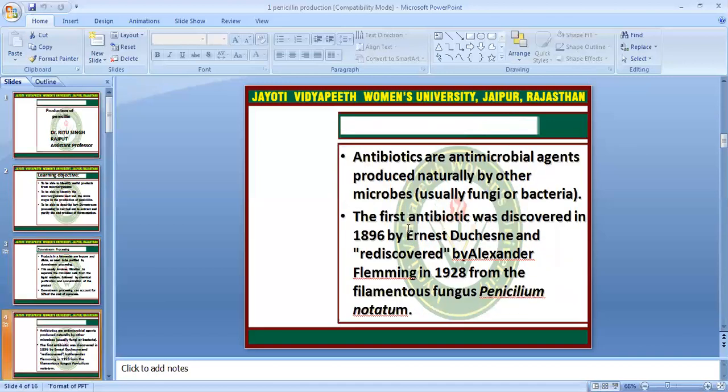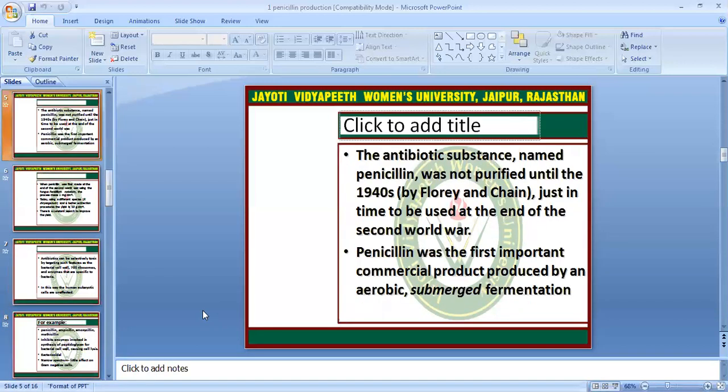Antibiotics are antimicrobial agents produced naturally by microbes. In 1896, Ernest Duchesne discovered penicillin, and in 1928, Alexander Fleming identified penicillin from Penicillium notatum. The antibiotic substance named penicillin was purified later by Florey and Chain.